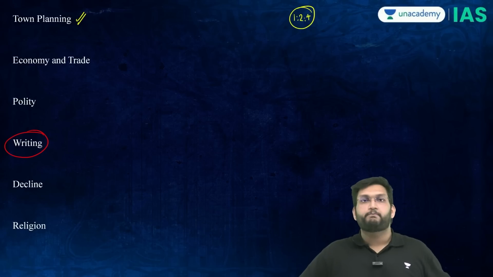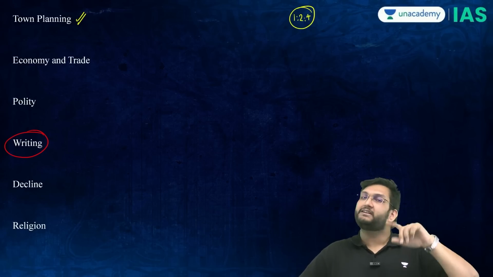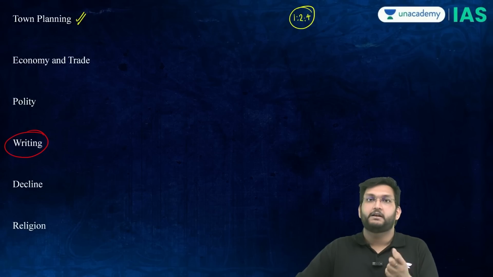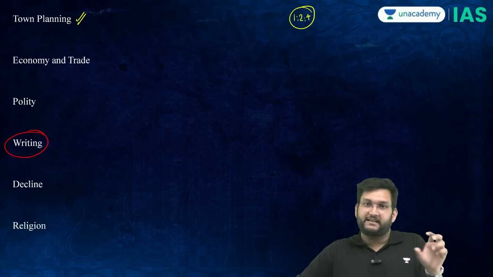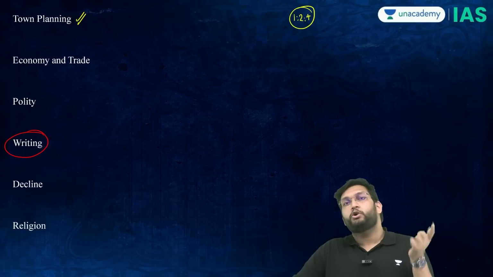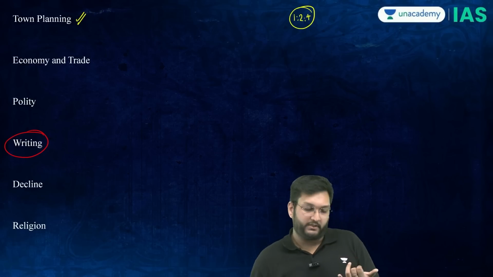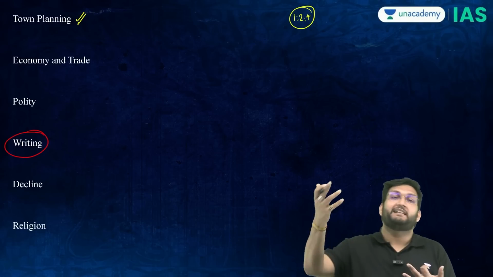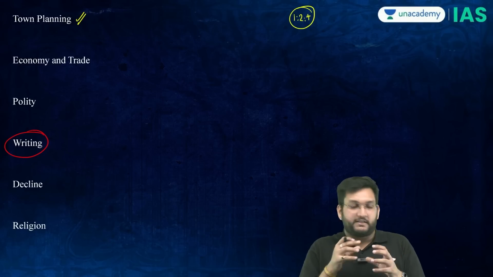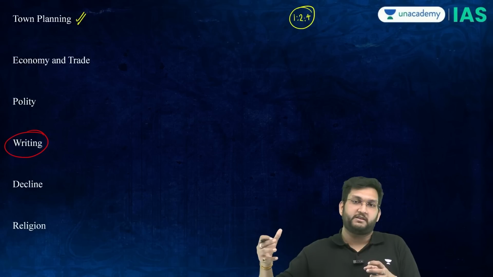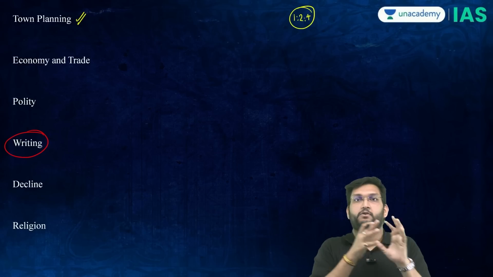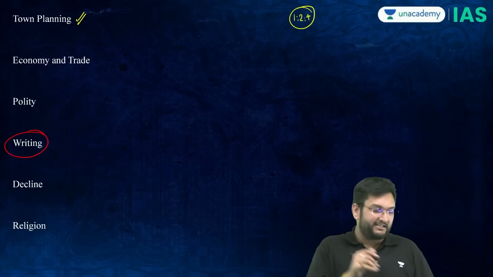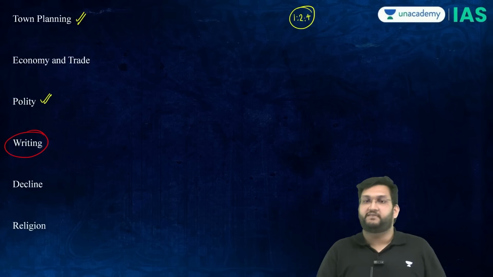When we talk about polity, we know that it's a mature polity because it is very well established. There is a lot of standardization and uniformity, but we don't know the nature of the polity: are priests controlling it, merchants controlling it, or someone else? That is not there. Therefore, we don't know who is controlling the power, but looking at the Great Bath, looking at the granaries, looking at the standardization across this whole sector, it seems that it is a mature civilization.